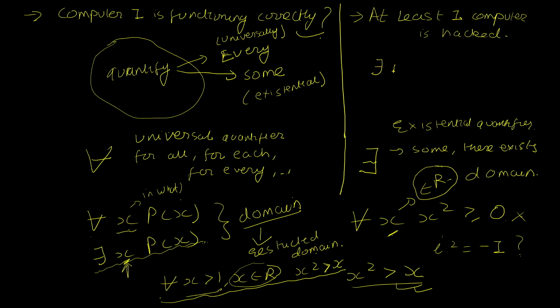I could say there exists a real number x such that 1 added to that number would give a 2. Because from the entire set of real numbers, 1 is the only such value that will satisfy this equation. But that's good enough for me because there exists only requires one value to support my predicate. But if I were to change this there exists into for all, now it would definitely be incorrect because all real numbers added to 1 is not equal to 2.